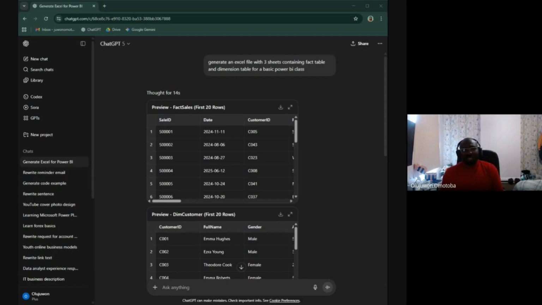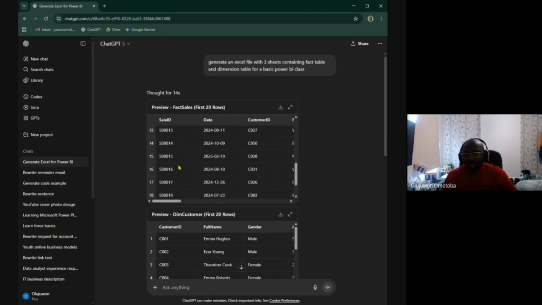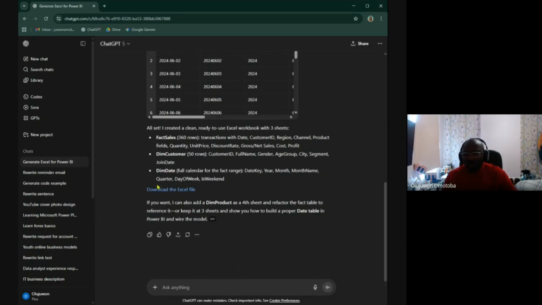Now, ChatGPT has generated the data for us to work with, and we can see it's all new to you and I. Let's look into it. So it's asked me to download the Excel file, which I have clicked on download, and I'll be opening it now.